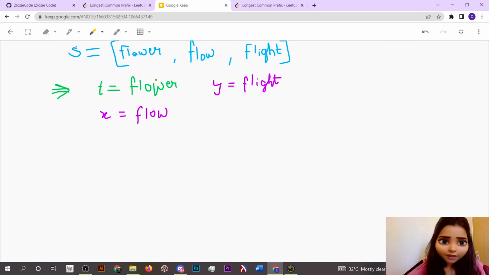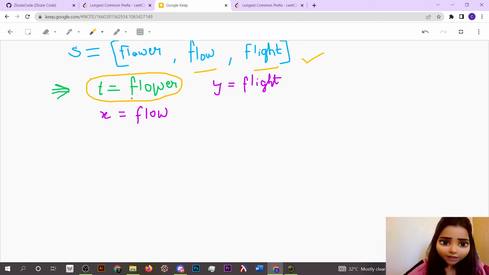So here we are given these strings, right? Flower, flow, flight. Firstly, we take the first string, flower, and suppose we are testing each of the rest of the words, that is flow and flight, against it. Let's first compare flower and flow.